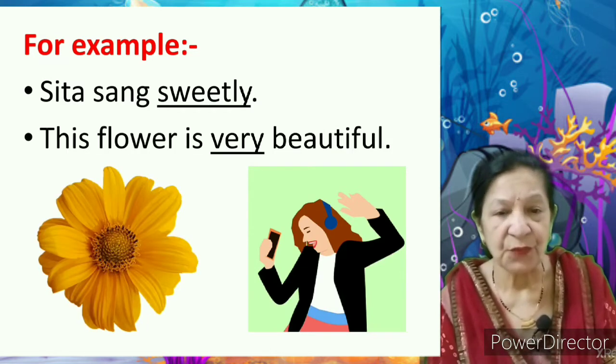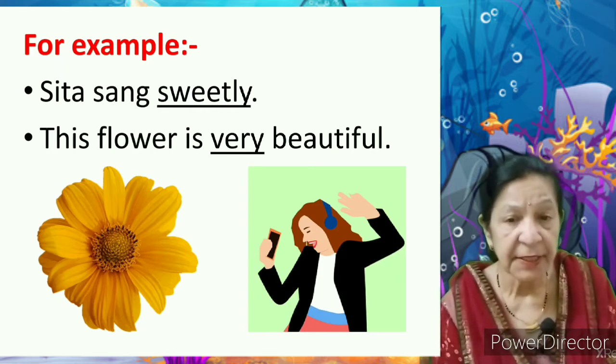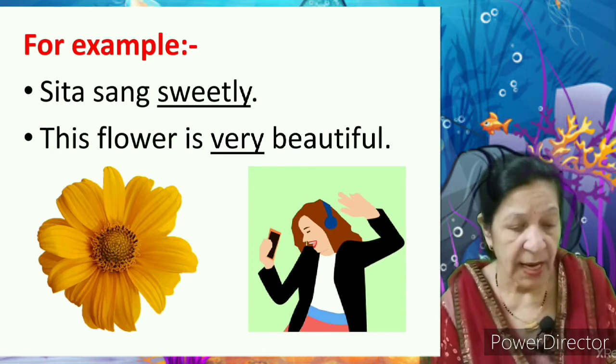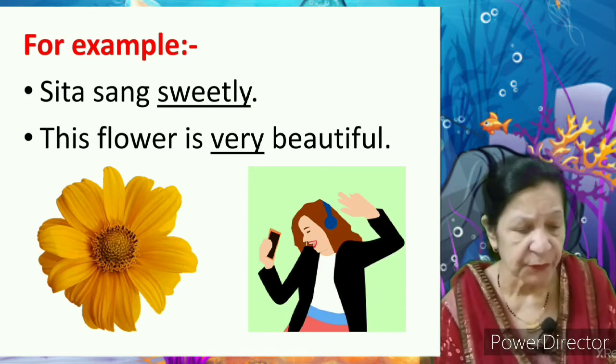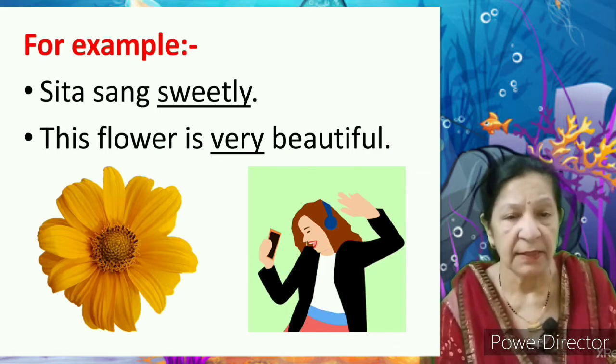This flower is very beautiful. The word very tells more about an adjective, the word beautiful. So here also we ask the question how much and we got the answer very. So very is an adverb.